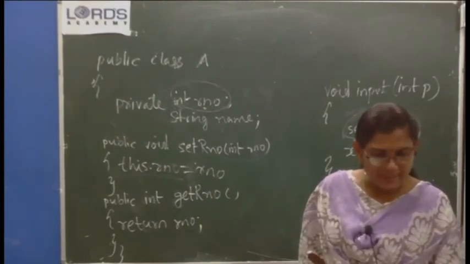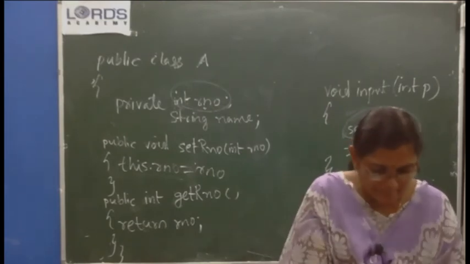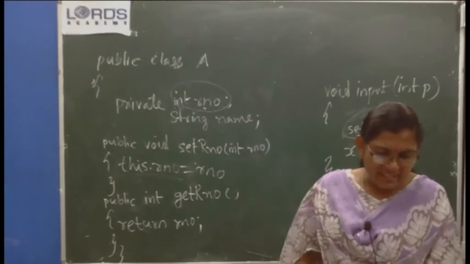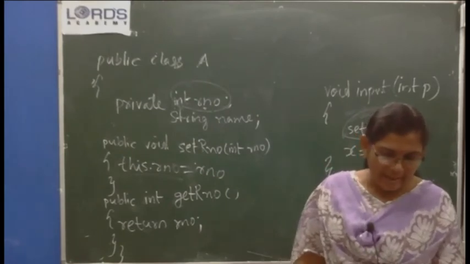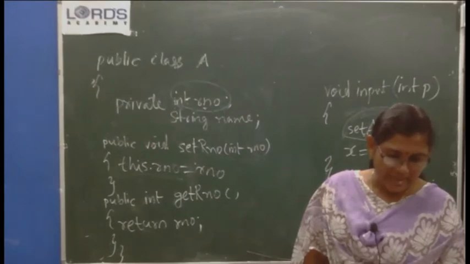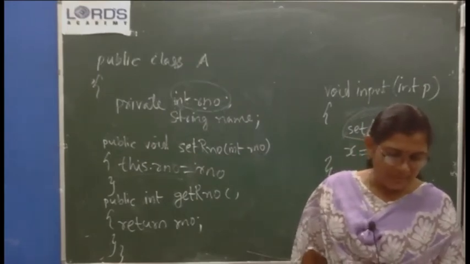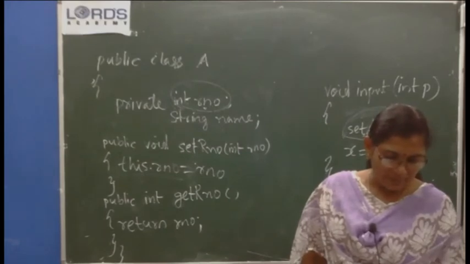Private A, P you have to make it small. Class ABC, private A, void setA, void V is also again capital. This.A, T is capital, that you have to change to small letter. Int getA, I should be changed to small letter.